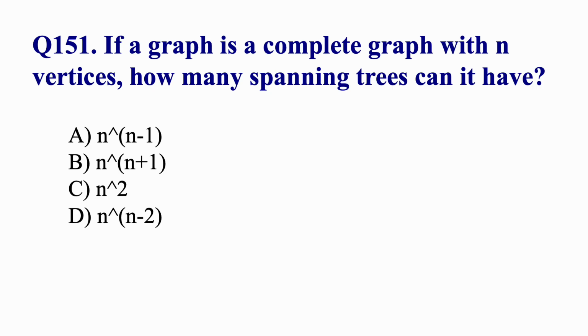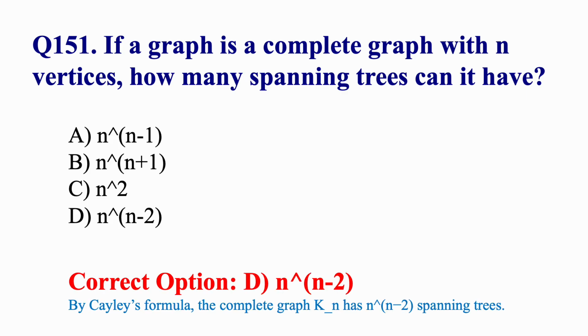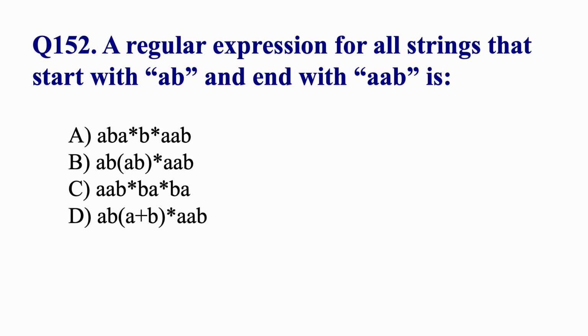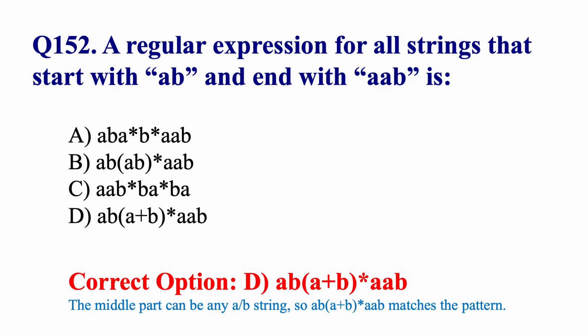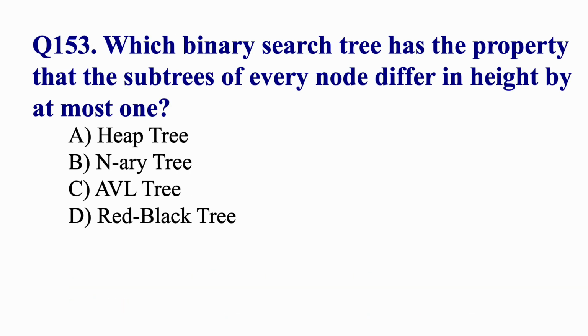If a graph is a complete graph with n vertices, how many spanning trees can it have? N raised to the power of n minus 2. A regular expression for all strings that start with AB and end with AAB is AB(A+B)*AAB. Which binary search tree has the property that the subtrees of every node differ in height by at most 1?